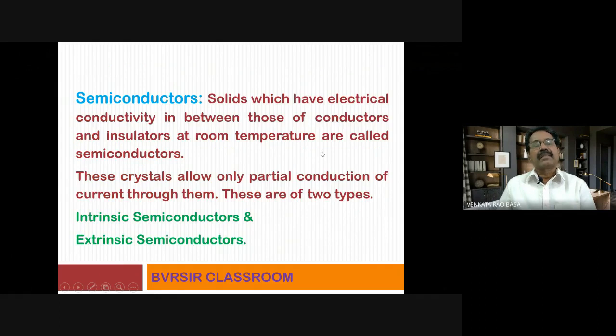Then what about semiconductors? We already discussed conductors and insulators. The property of semiconductors as far as electrical conductivity is concerned falls in between the two, that is conductors and insulators. Solids which have electrical conductivity in between those of conductors and insulators at room temperature are called semiconductors. These crystals allow only partial conduction of current through them. Again, these are classified into two types: intrinsic semiconductors and extrinsic semiconductors. We will discuss in detail these two types.